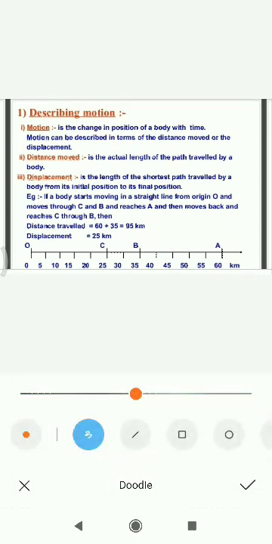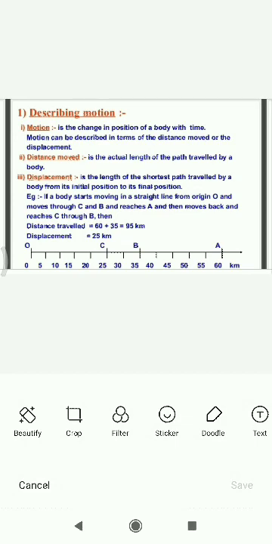If a body starts moving in a straight line from origin O and moves back to C and then reaches A, then moves back and reaches C through B, then distance travelled is 95 km. Displacement is 25 km. Just a small calculation which is very simple.